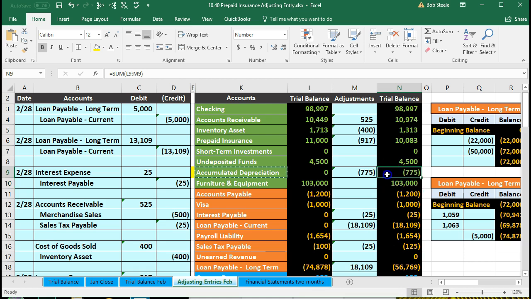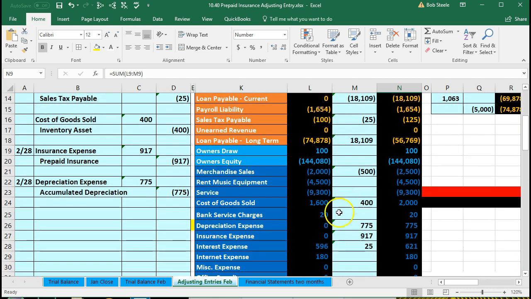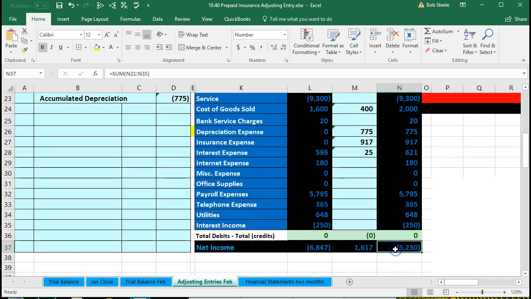Note that this is our first contra asset account, so it's an asset account with a credit balance, which is contra to the norm of all the asset accounts that have normal debit balances. And then, of course, the depreciation expense is related to the allocation of the cost of the equipment over the time period which we believe it will be used. And that, of course, will bring down the net income calculation.